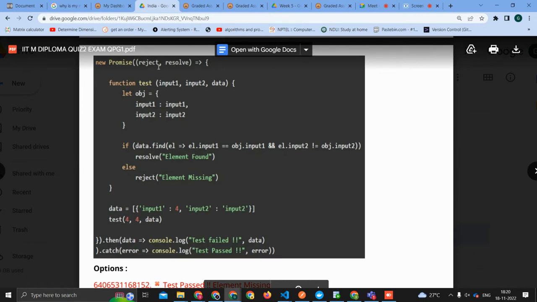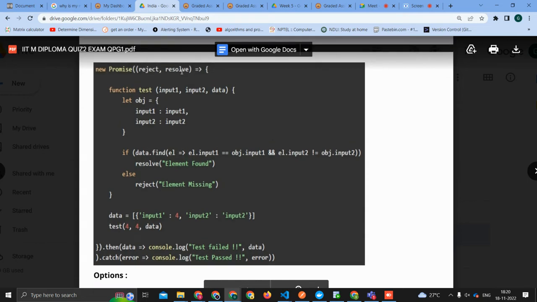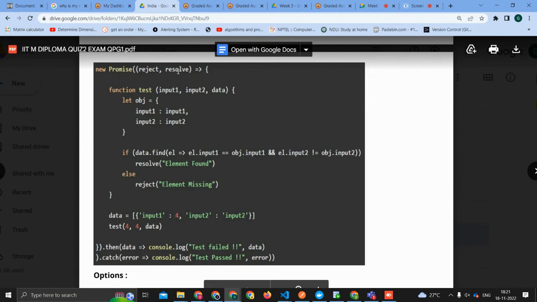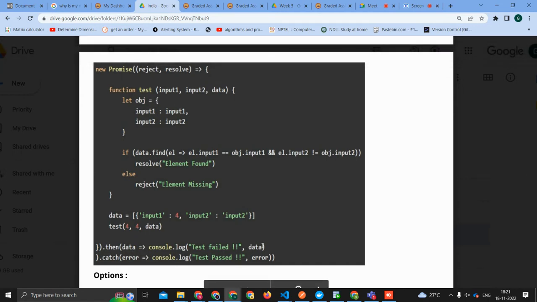It only is making sense to us because we are humans, we are interpreting it as a rejected result. For him, these are only names actually. So, which means this resolve is corresponding to a reject. Correct. So the message in the resolve will get connected to the resolve which is written in the second position in the new Promise. And this resolve actually for the promise he considers as the position applicable for reject. And we don't have a function for that reject. Is that what you're saying?